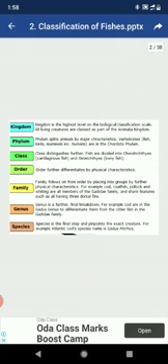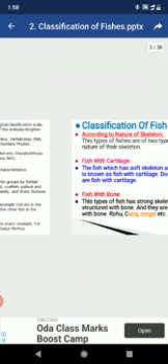Genus is the further breakdown. For example, cod are the Gadus genus, to differentiate them from other fishes in the Gadidae family. Species is the final step and pinpoints the exact creature. For example, the Atlantic cod species name is Gadus morhua.